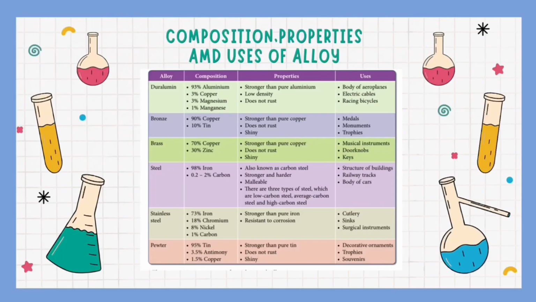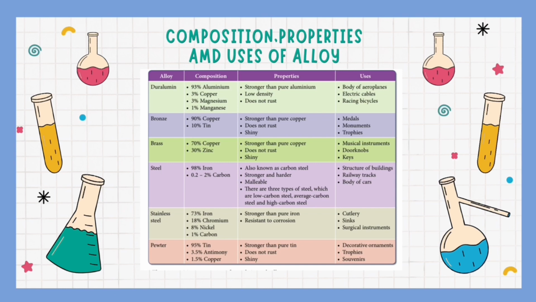And now, let's take a look at the composition, properties, and uses of alloys. First alloy is duralumin. Composition is 93% aluminium, 3% copper and magnesium, 1% manganese. Properties: stronger than pure aluminium, low density, and does not rust. Uses: body of aeroplanes, electric cables, and racing bicycles.